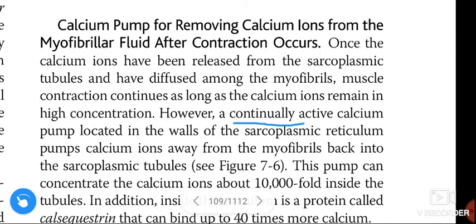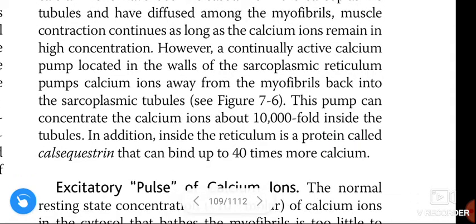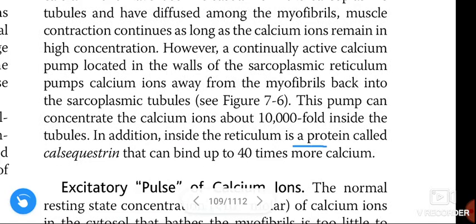However, a continuously active calcium pump located in the walls of the sarcoplasmic reticulum pumps calcium ions away from the myofibrils back into the sarcoplasmic tubules. This pump can concentrate calcium ions about 10,000 fold inside the tubules. In addition, inside the reticulum is a protein called calsequestrin that can bind up to 40 times more calcium.